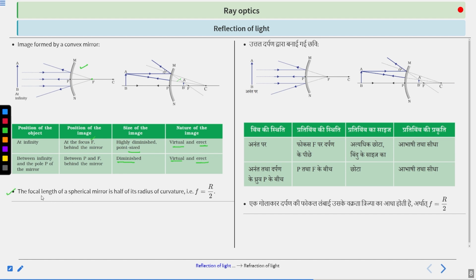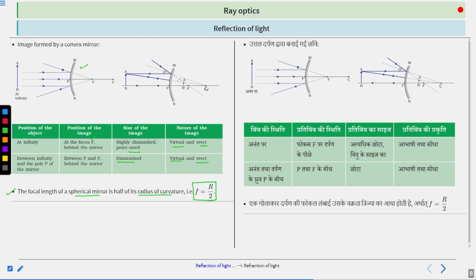Next, the focal length of a spherical mirror is half of its radius of curvature. Focal length is represented by F, and R is the radius. So F is equal to R by 2, or we can say R is equal to 2F. Clear? F is equal to R by 2, where F is the focal length and R is the radius of curvature. I hope this is clear.